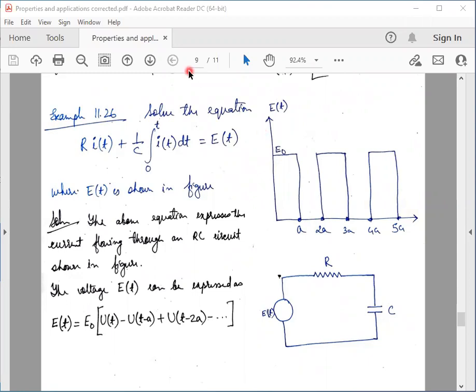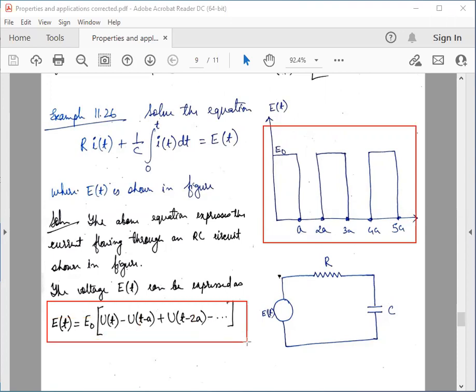This function can be written in terms of the unit step function. I repeat, this is the graph of the function E of t. It can be written in terms of the unit step function, and it is given by this expression.